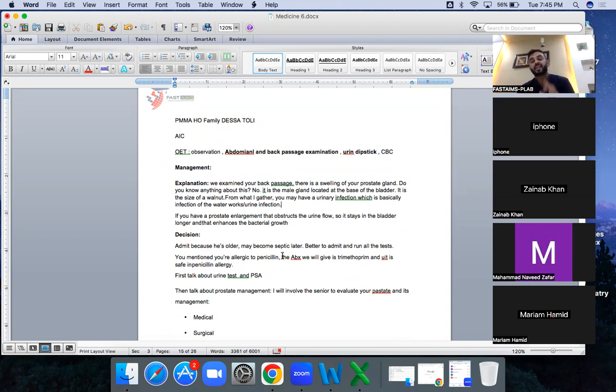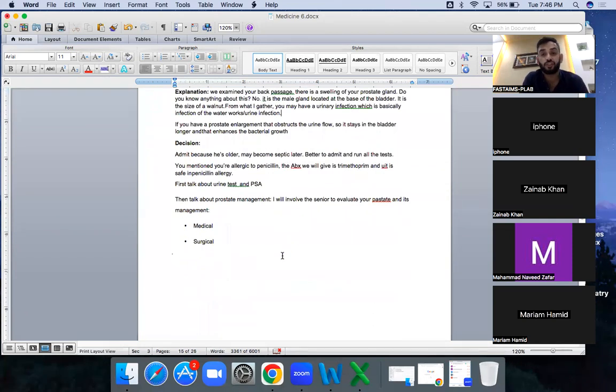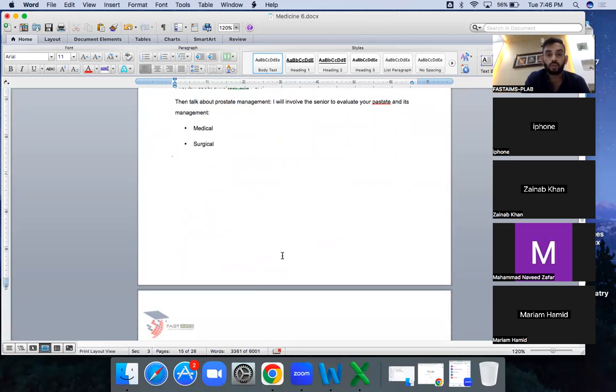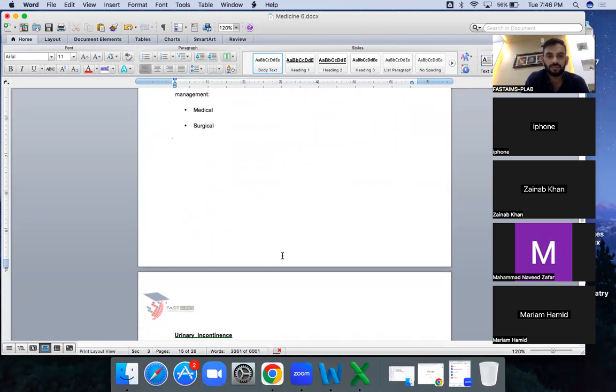You need to do the PSA. Here the diagnoses are two, not one. For the management of the second thing, you need to involve the seniors, because that's a long-run matter, and you are going to investigate for that.